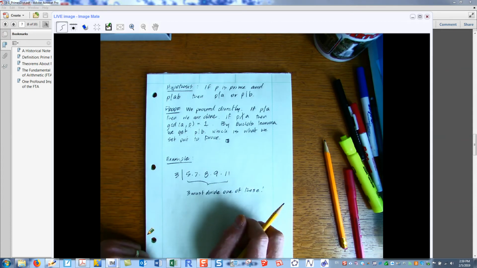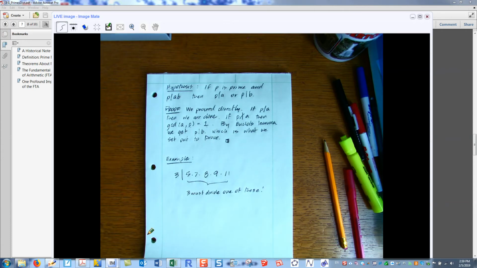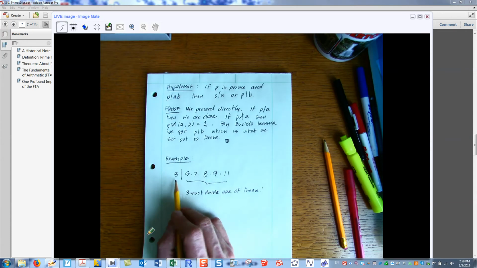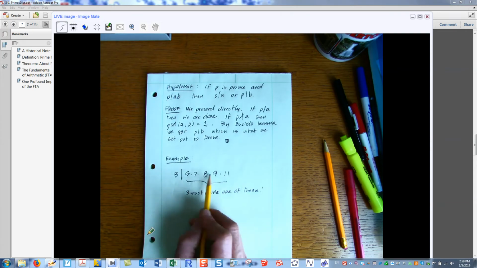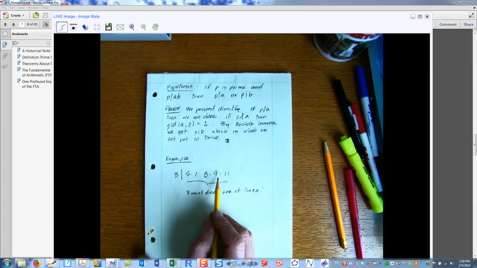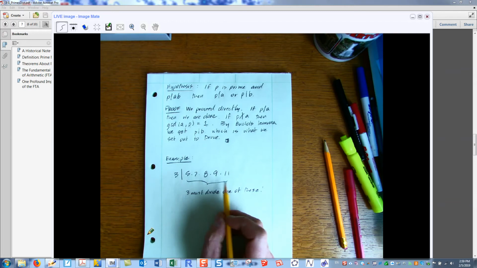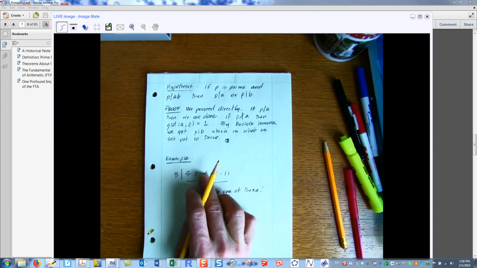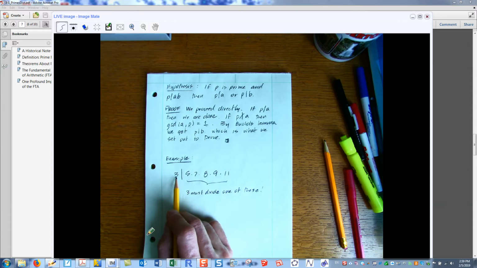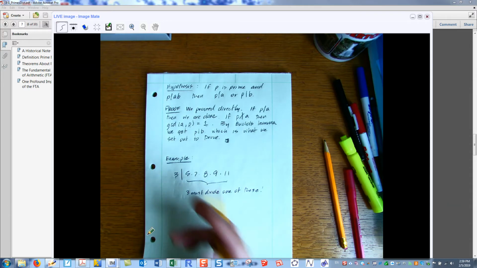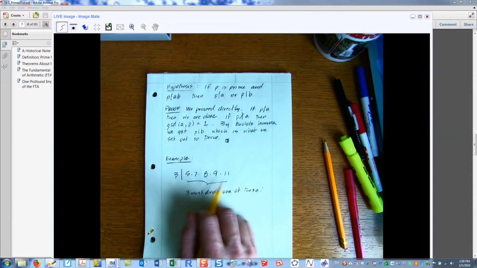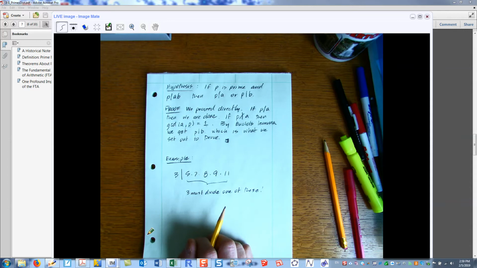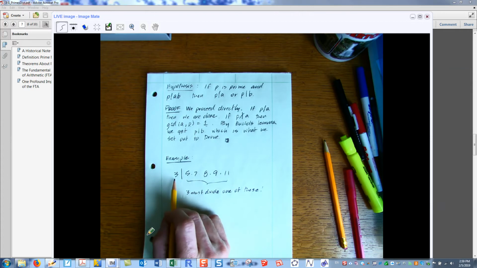And I guess you can see that's true because in order for a factor of 3 to exist over here, it must be contained in one of these numbers, and can't be built of two numbers because of the fact that 3 doesn't have two factors. It only has one, itself. So there must be a 3 as a factor in one of these terms. Again, it's relying on the definition of primality.